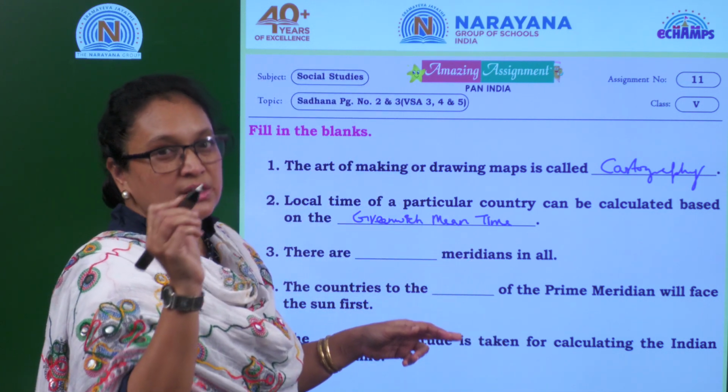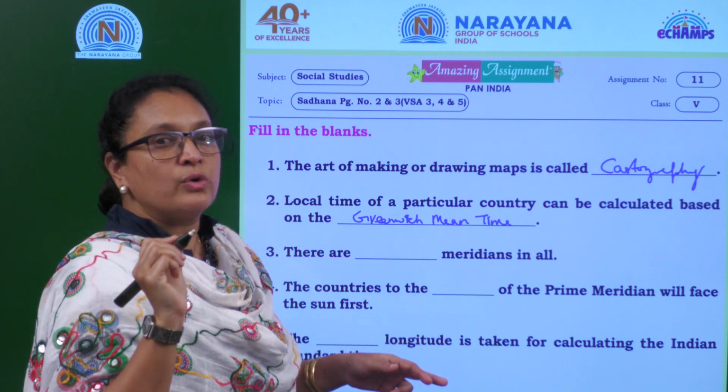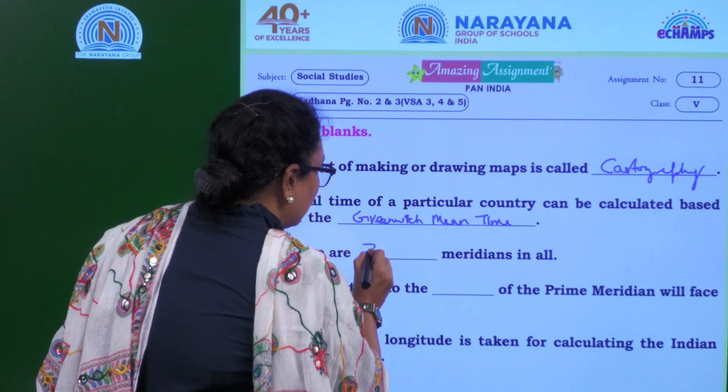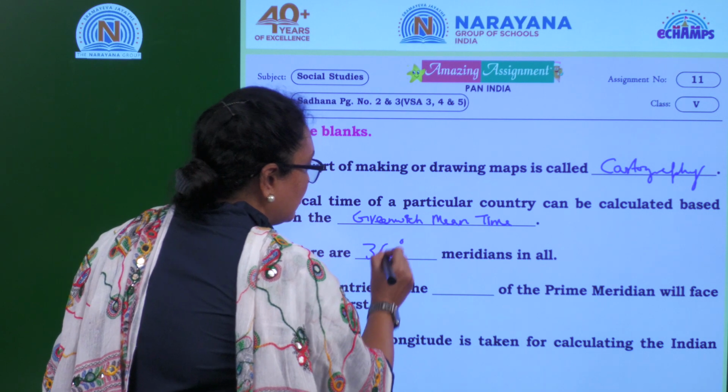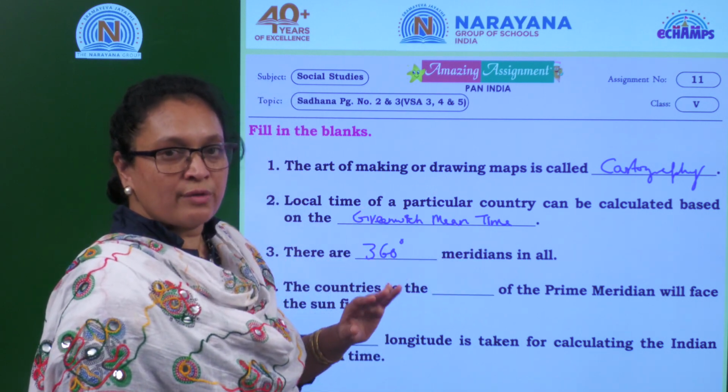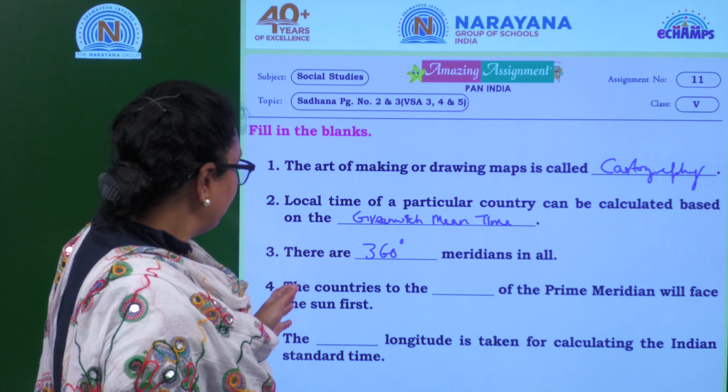So you have to write degrees also, because on that basis we measure it. 360 degrees meridians we have in total. Is it clear? Now coming to the fourth one.